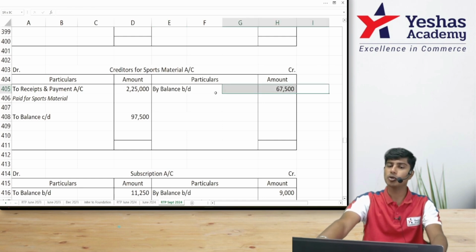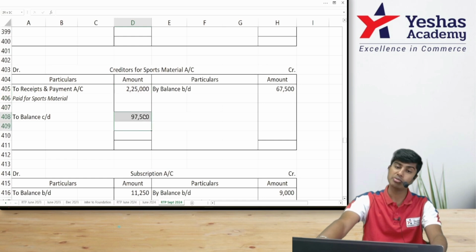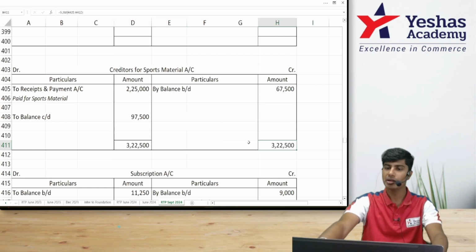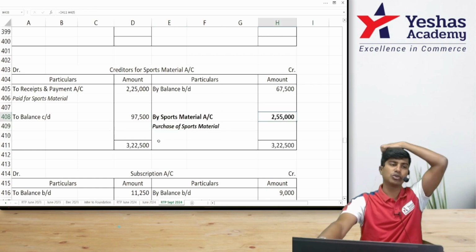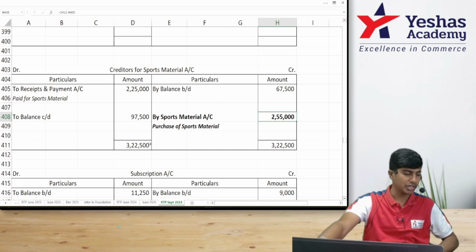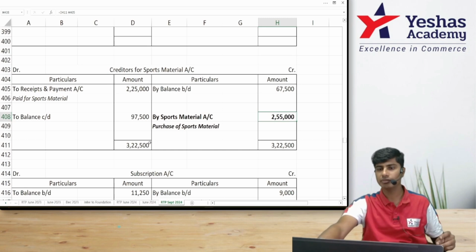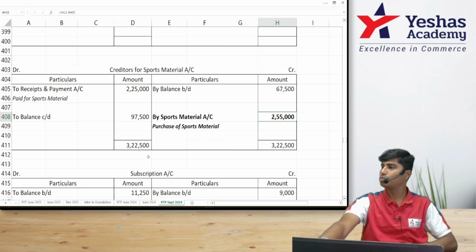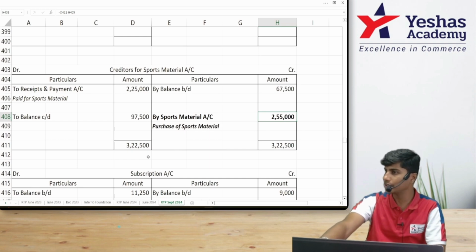I was supposed to pay them 67,500. I paid them 2,25,000. Still, I'm supposed to pay 97,500. Why? Because I purchased sports material from them. How much? 2,25,000 plus 97,500, which is 3,22,500, minus 67,500. What do we get? 2,55,000 worth of sports material is purchased during the year.